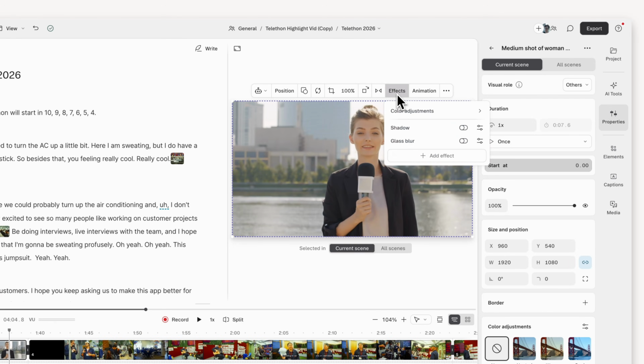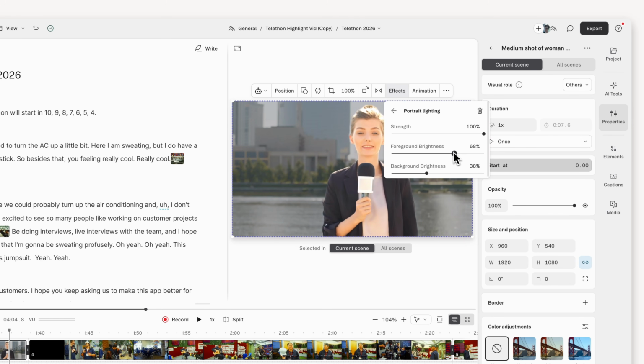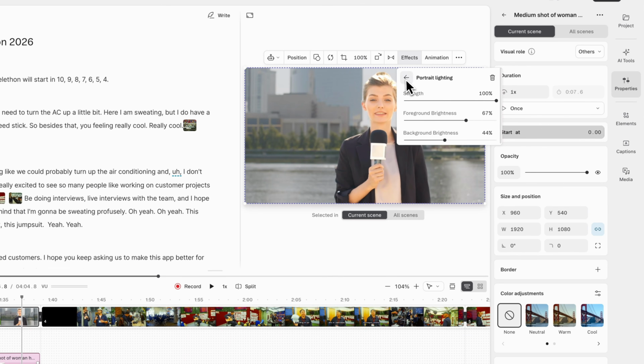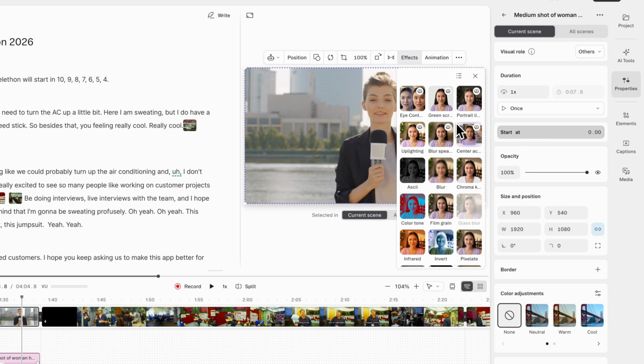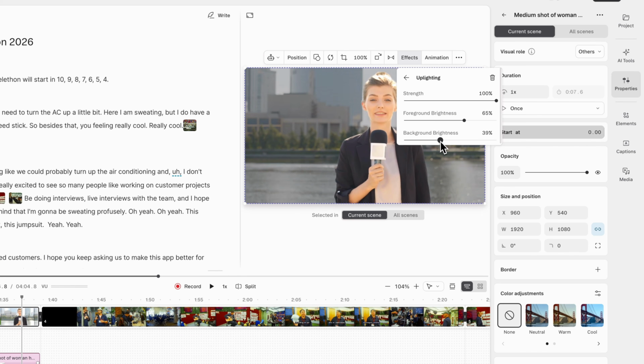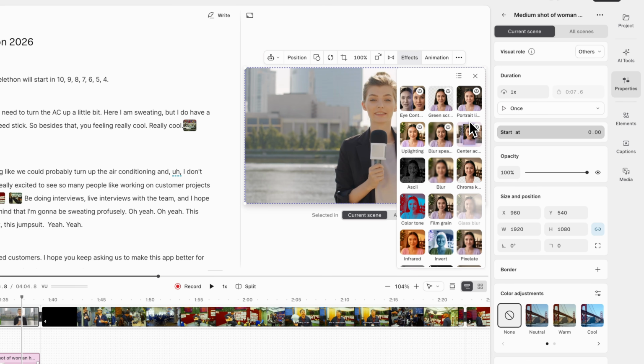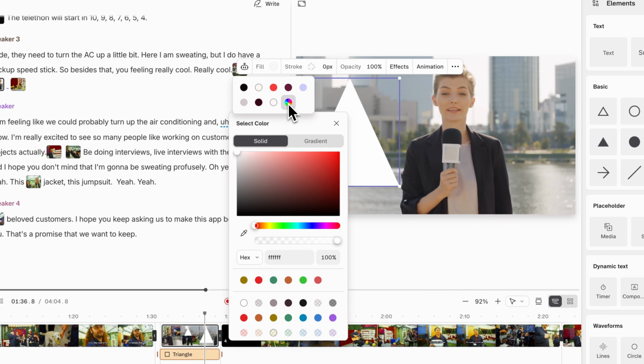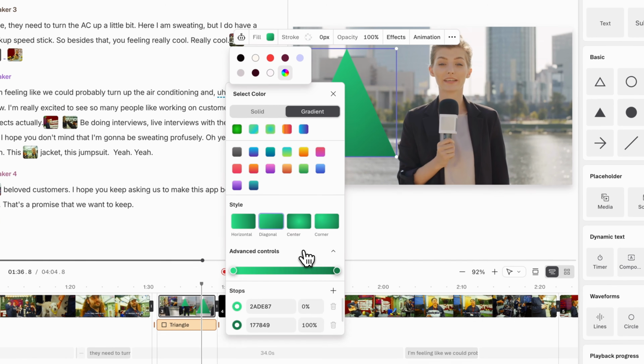Number 4. We've redesigned the effects menu in the properties panel and scene editor. There's 11 brand new effects, including portrait lighting and uplighting. These relight your video to brighten the subject, dim the background, or rescue footage you shot in a cave. We added 9 new stylized looks like ASCII, VHS, color tone, and more. Effects can be stacked and combined. We also added gradient fills for shapes and design elements for deeper customization than ever before.